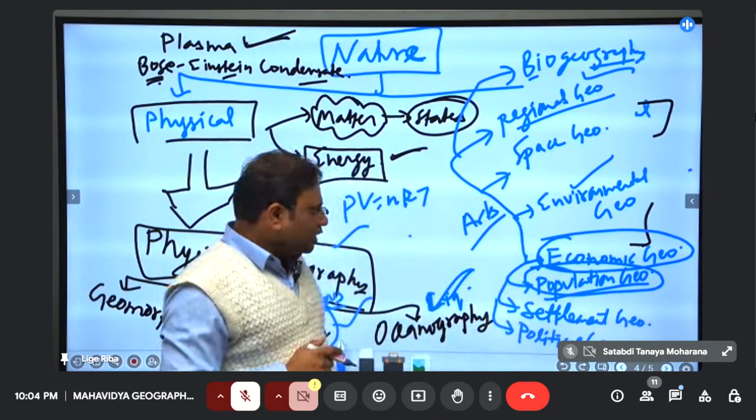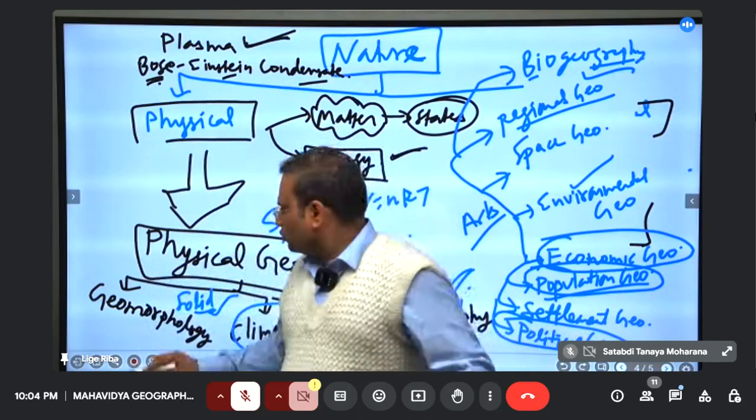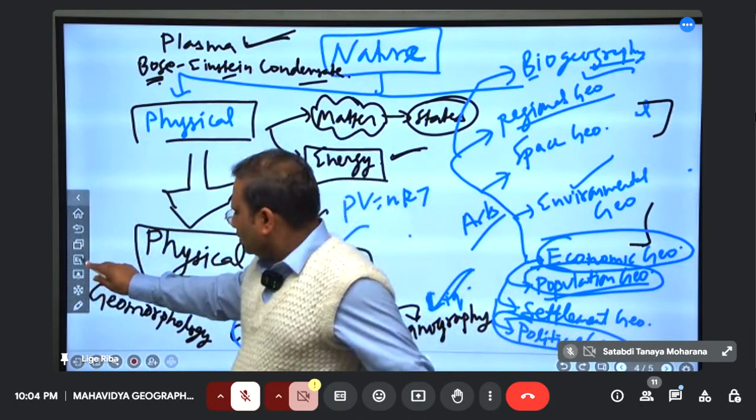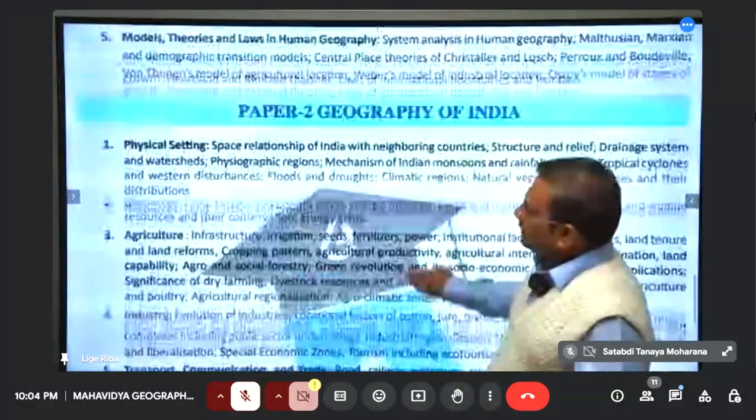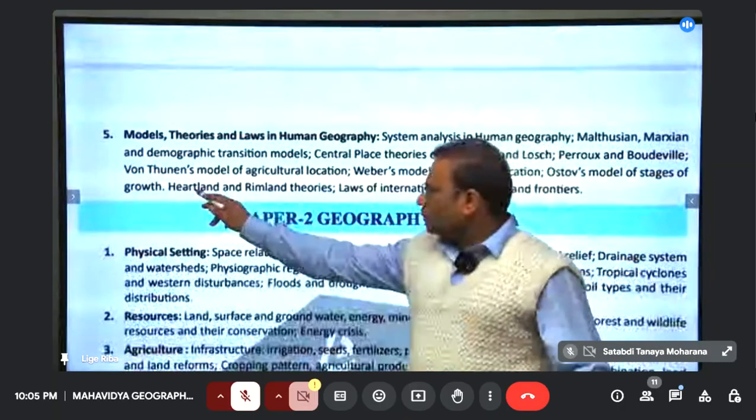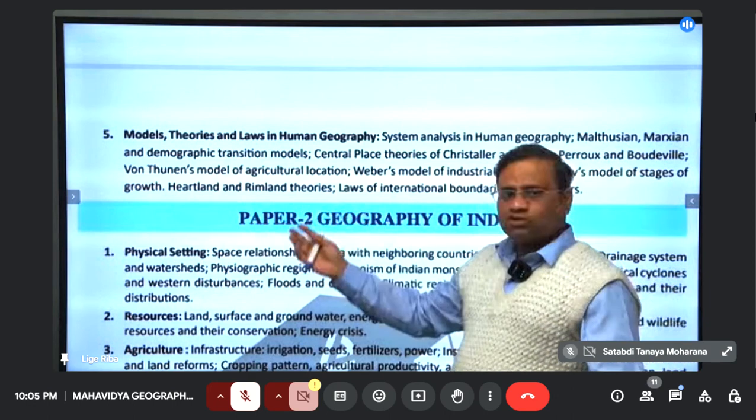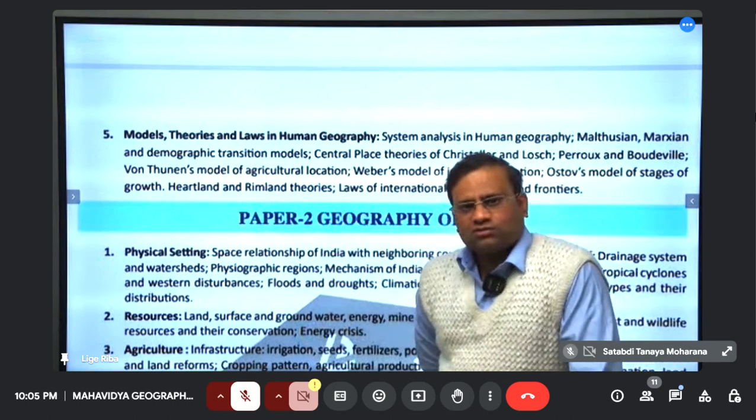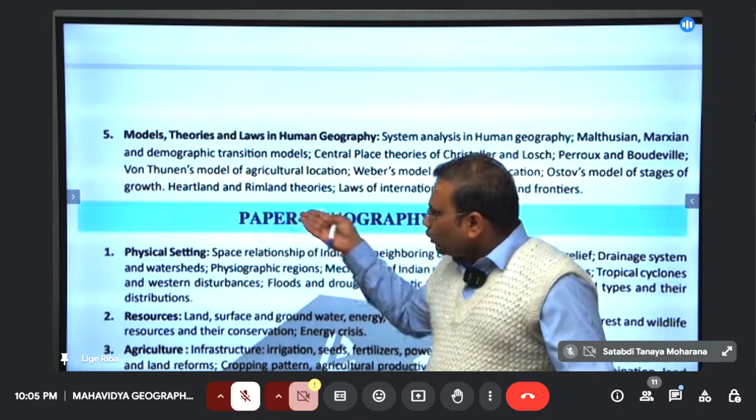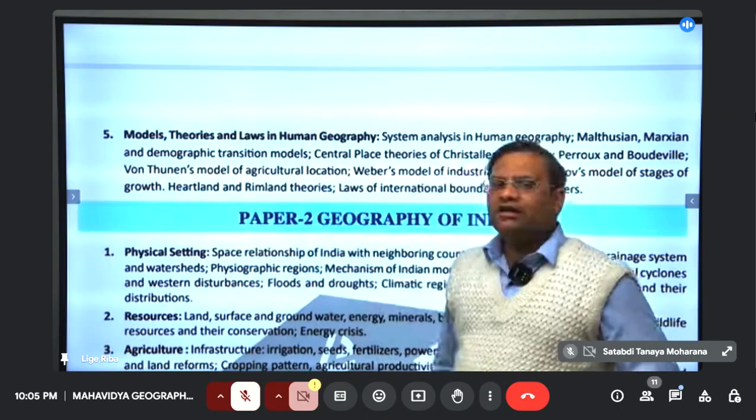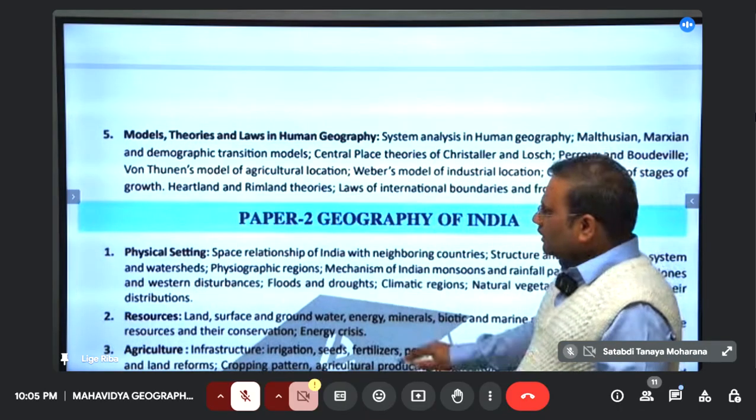Isn't it? Similarly, political geography takes geography close to PSIR. Like in the syllabus we have seen, rimland theories, see, where is that? Here, model theories. So in the last, you see, heartland, rimland theories, laws of international boundaries and frontiers. Heartland, rimland theories are part of political science also. They are taught in the PSIR optional. In fact, the entire Second World War is a crop of these rimland, heartland theories. So geography is so close to political science, isn't it?